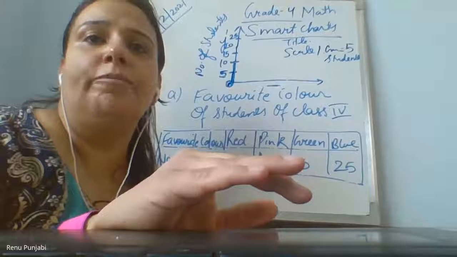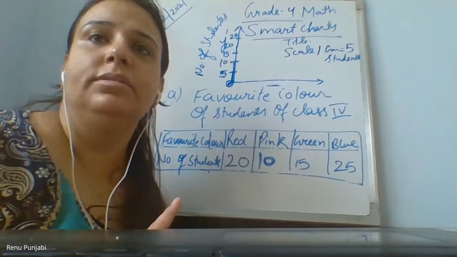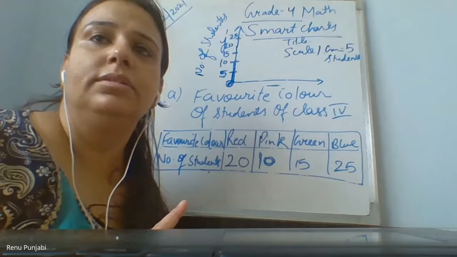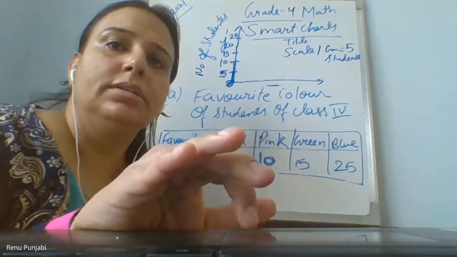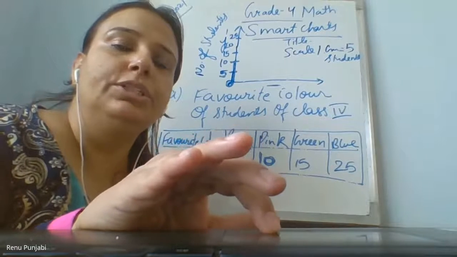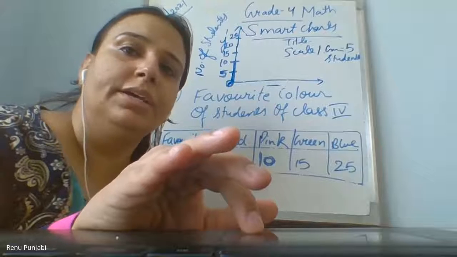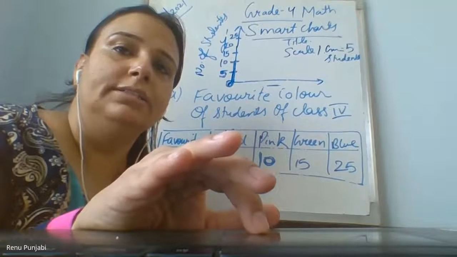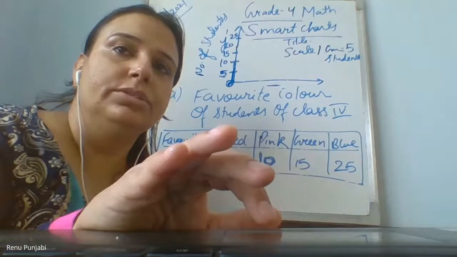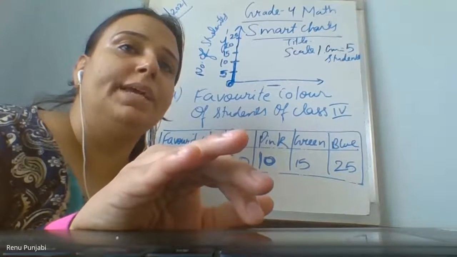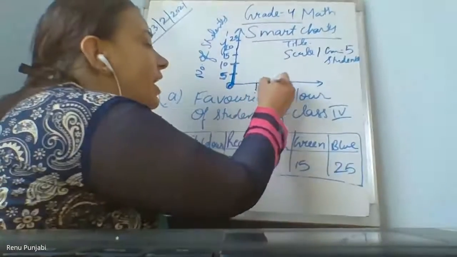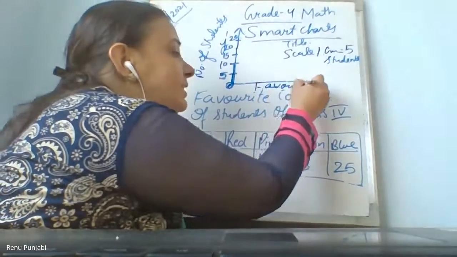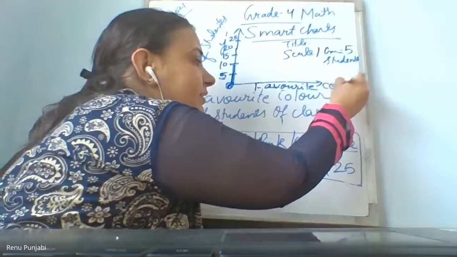When I'm talking to someone, please mute your mics. So Rudra, you need to label this also, okay? Favorite color. Give this a name. Ma'am, what should I write the name of? What did you show on the horizontal axis? Favorite color. So right, favorite color.